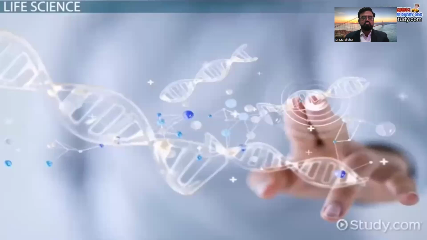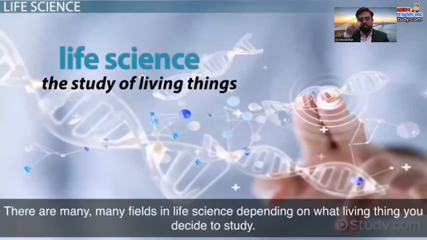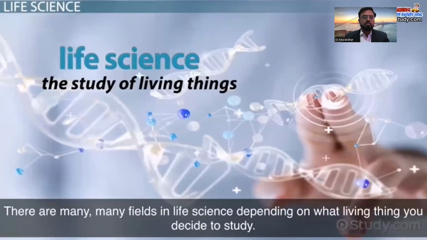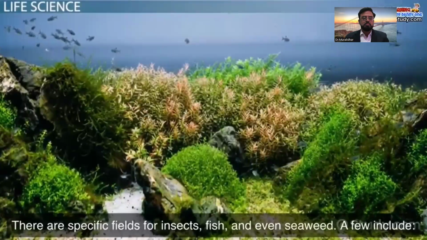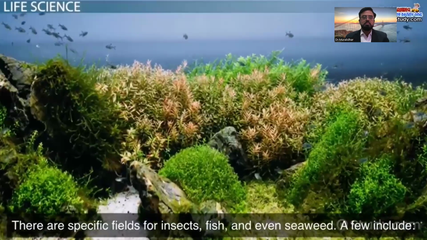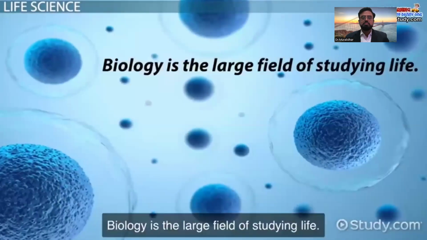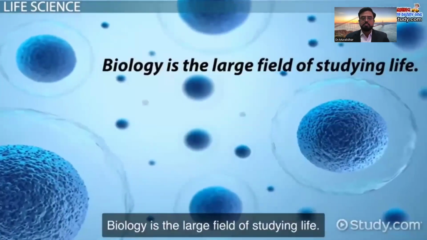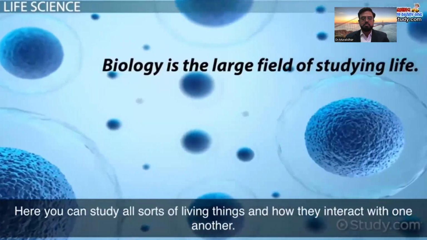Just like it sounds, life science is the study of living things. There are many fields in life science, depending on what living thing you decide to study. There are specific fields for insects, fish, and even seaweed. A few include: biology is the large field of studying life. Here, you can study all sorts of living things and how they interact with one another.